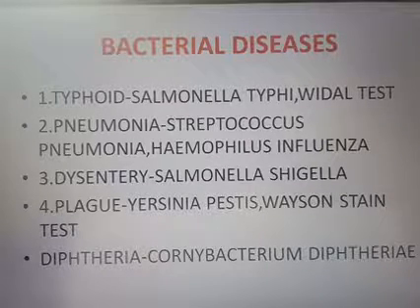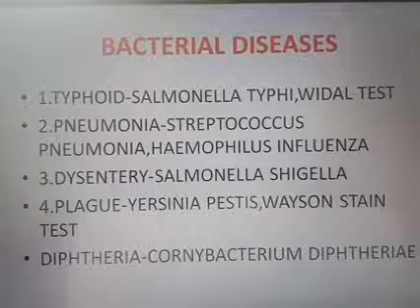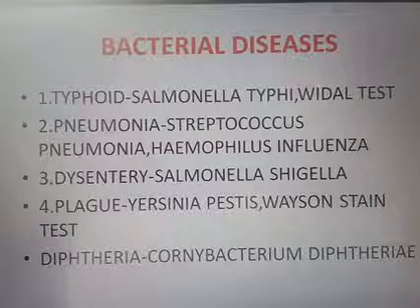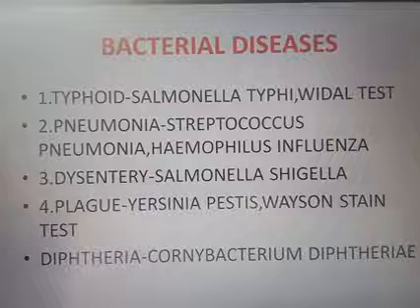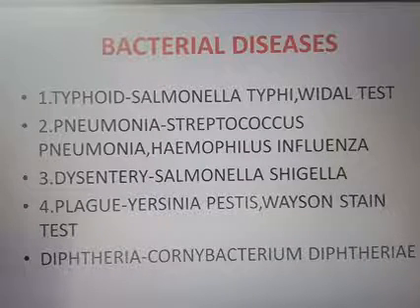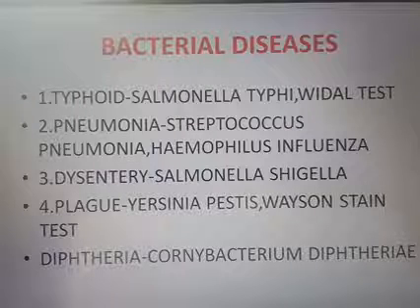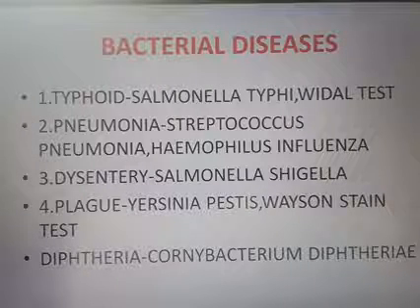Third disease is dysentery, caused by Shigella. In this chapter, the names of the microorganisms are very important.